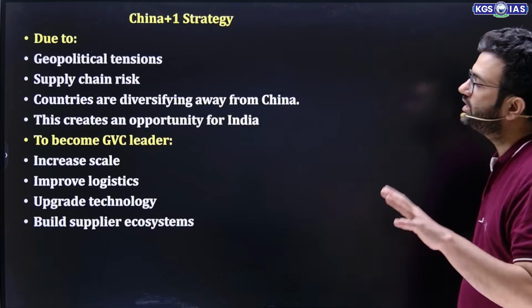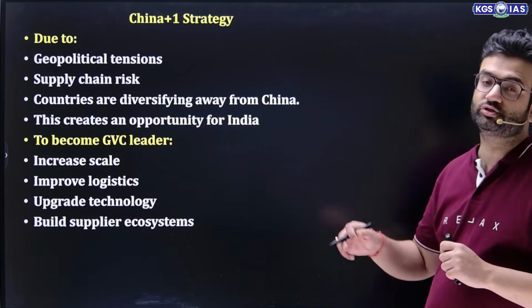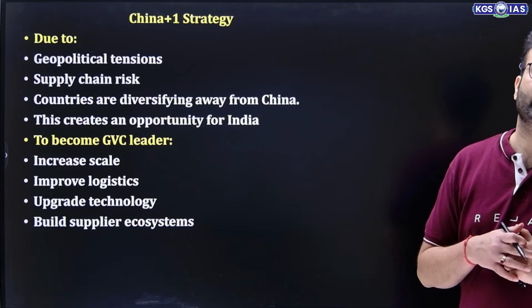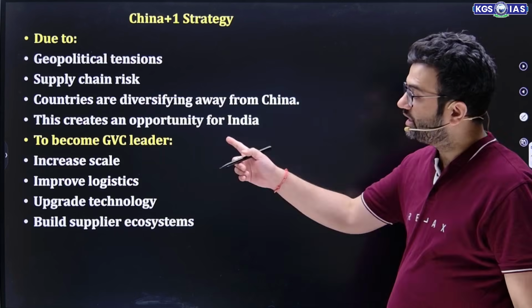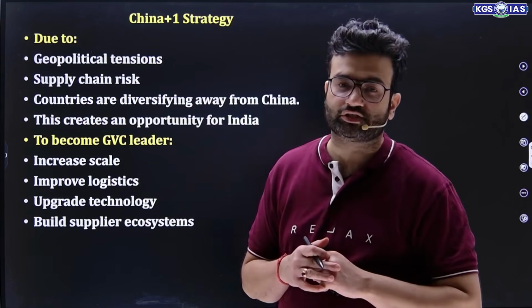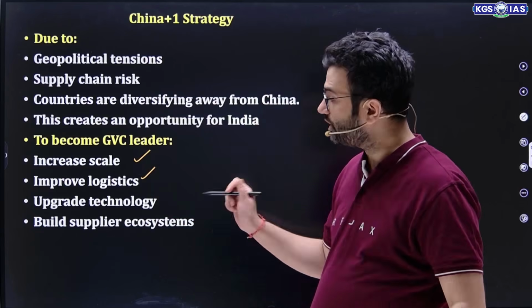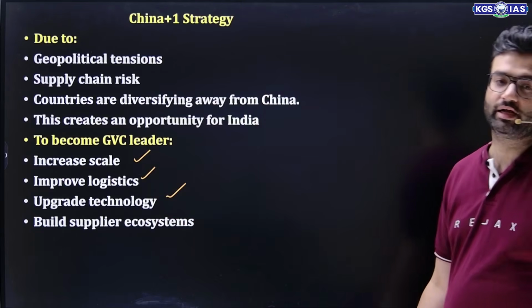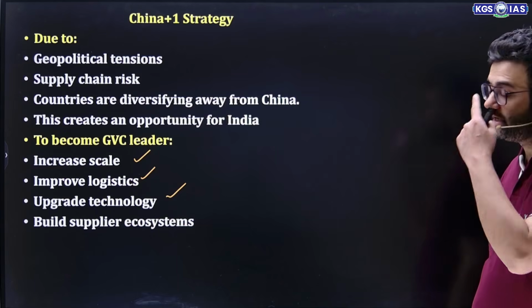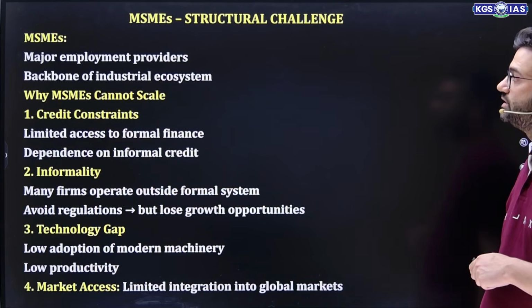The whole world is facing problems because of this geopolitical tension, supply chain risk. Countries are diversifying away from China, and this creates an opportunity for India. How can India become a GVC leader? By increasing our scale. This is the first thing. We should enhance our scale of production. Then we should improve our overall logistics. Third, we should upgrade our technology. And fourth, we should build a supplier ecosystem. This should be the China plus one strategy.